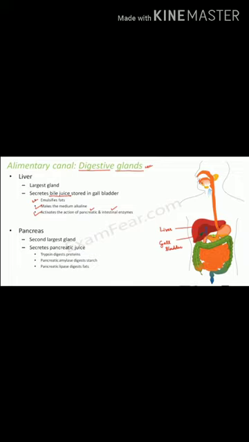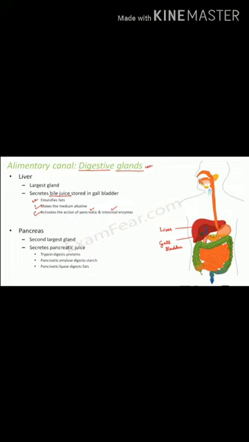So the pancreas is another, the second largest gland, which secretes pancreatic juice. The pancreatic juice consists of three types of enzymes. Number one, trypsin. Number two, pancreatic amylase. Number three, pancreatic lipase. So, what is the function of each of these enzymes?